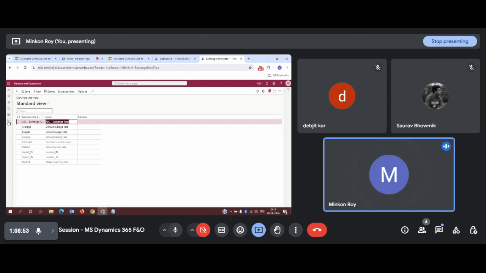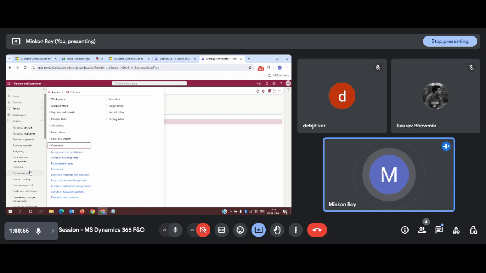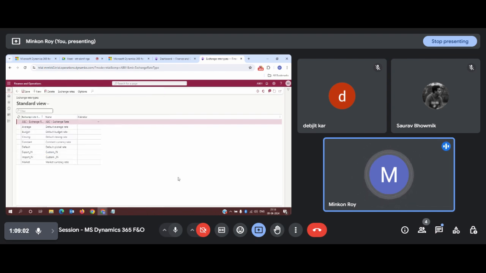Either you can just come out from this page and go to this general ledger module again, currencies, and click on this currency exchange rate, or you can directly jump into the currency exchange rate page from here only. Okay, so once you create your own exchange rate, you need to select this exchange rate, the exchange rate that you have selected, and you need to click on this exchange rate.